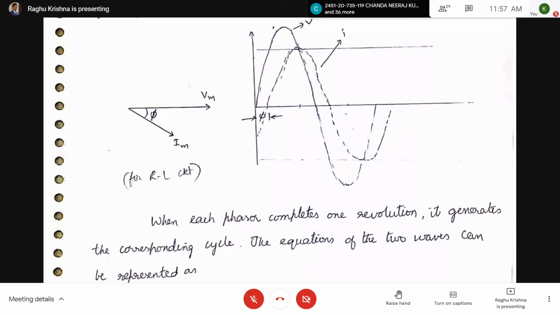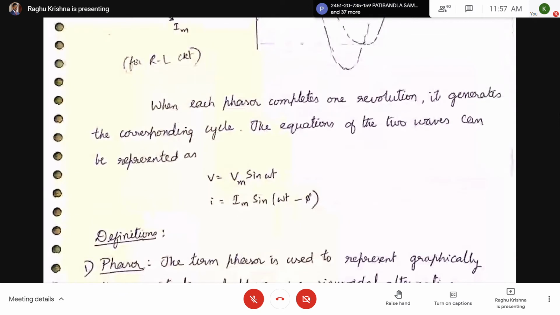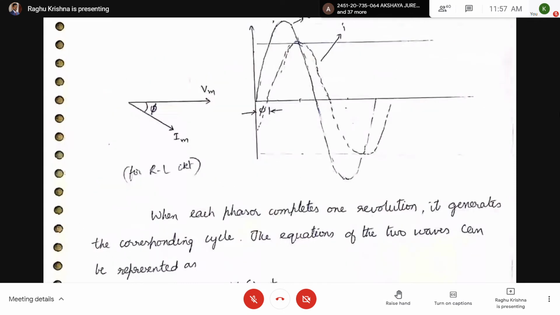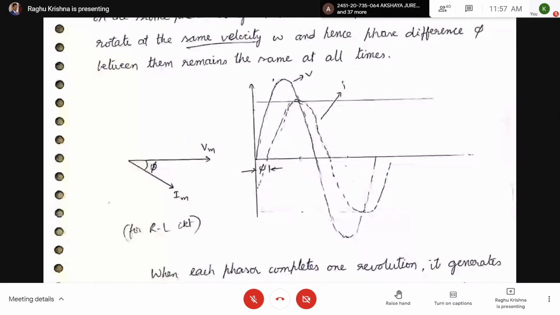Length of the phasor indicates the maximum value of the alternating quantity. Now here the term phasor is used to represent graphically the magnitude and phase of a sinusoidal alternating current or voltage. So from the phasor diagram, you can have the magnitude of the waveform, that is amplitude, that is the peak value of the waveform, and also you can have the phase.